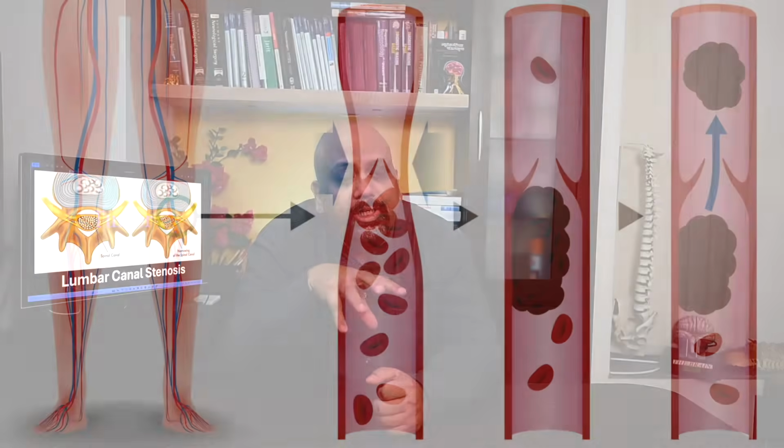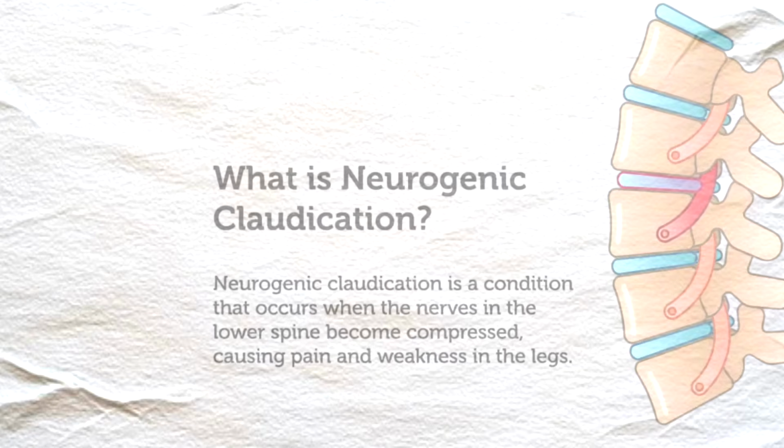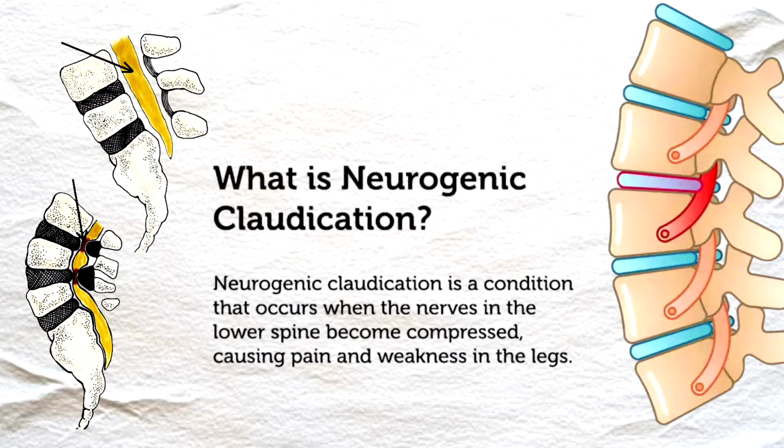So neurogenic claudication can also have very unusual symptoms. Like some people say that after walking for some time, they get so much weakness in the limbs and numbness and tingling that there is involuntary passage of urine and sometimes feces. This is not a normal, common symptom, but it is one of the symptoms described, that after walking for some time, there is loss of bladder control.